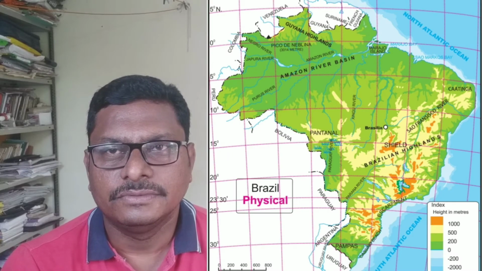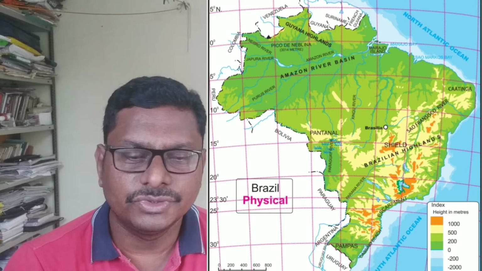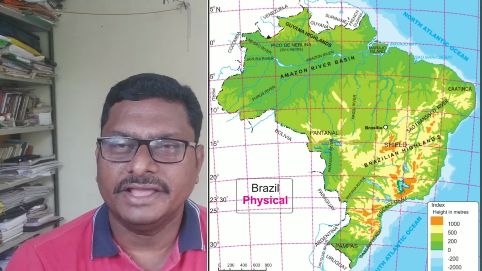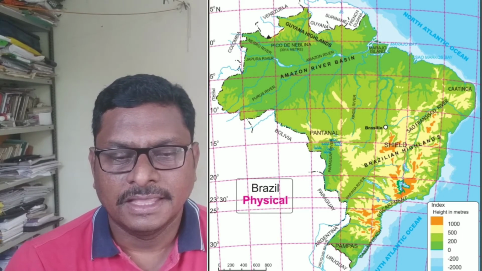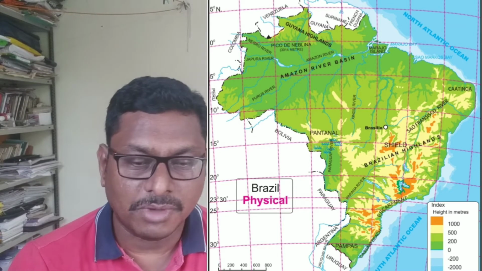My friend, if you see this physical map of Brazil, we come to know that in this entire portion of Brazil, there are highlands, plateaus and small mountains.